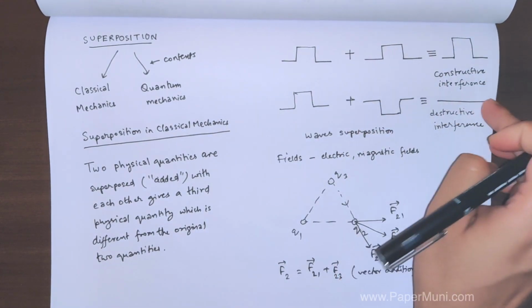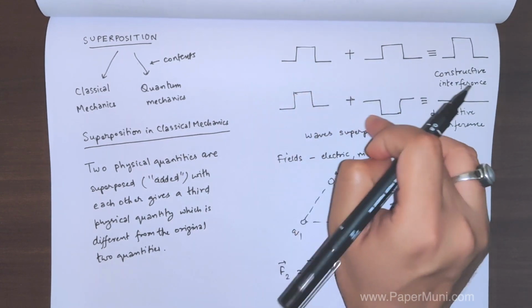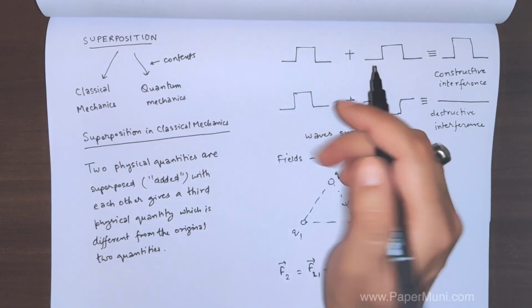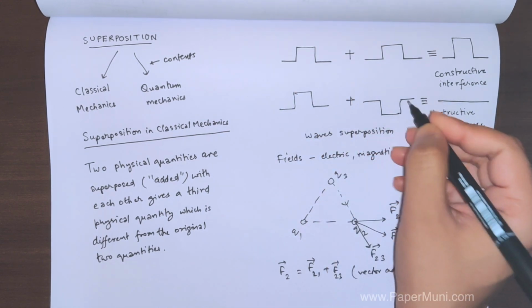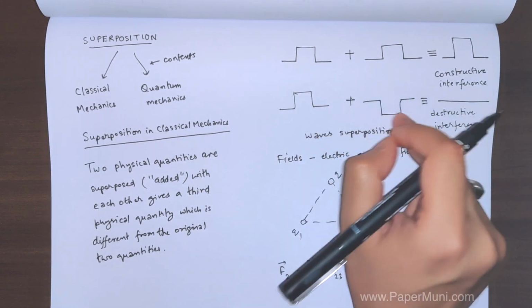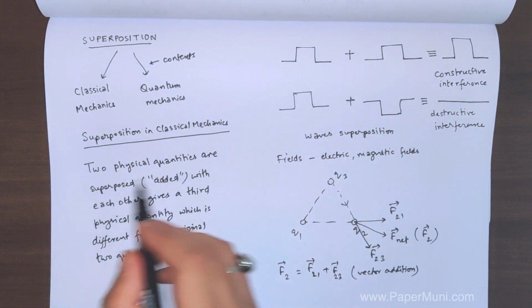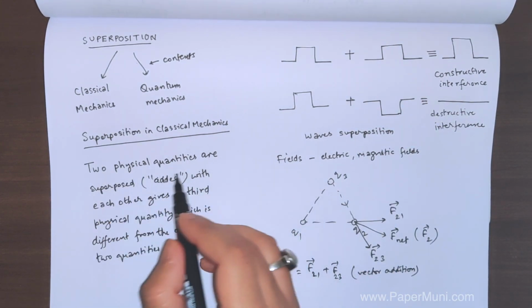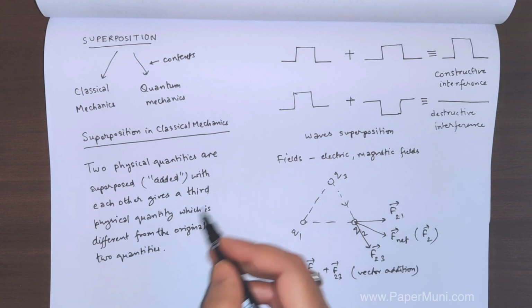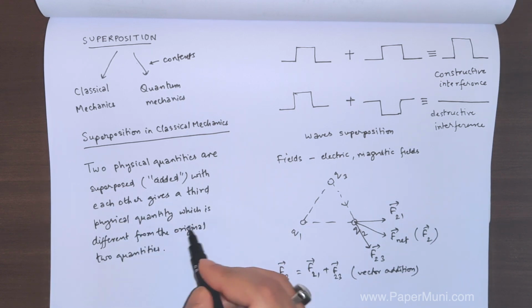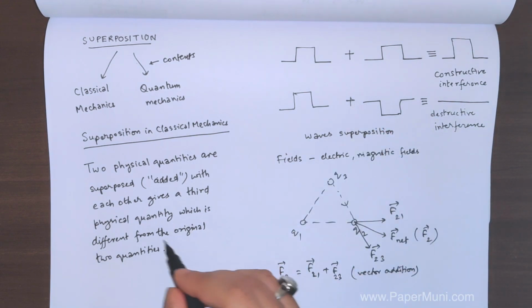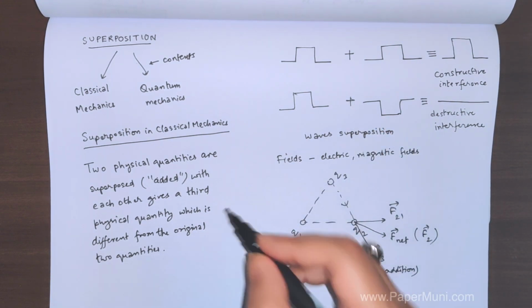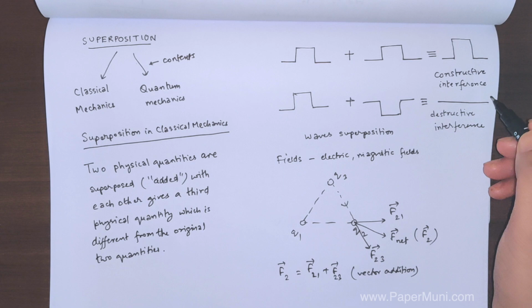Likewise with the waves, you might say there is a higher amplitude, but you cannot exactly guess these forms. So in classical mechanics, when two physical quantities are superposed, the third quantity does not have any information about the initial two quantities from which it was constructed.